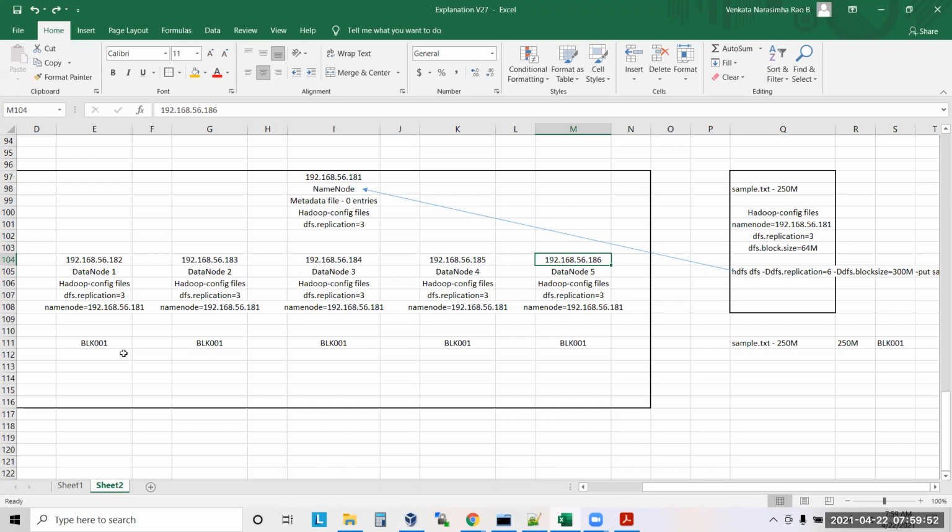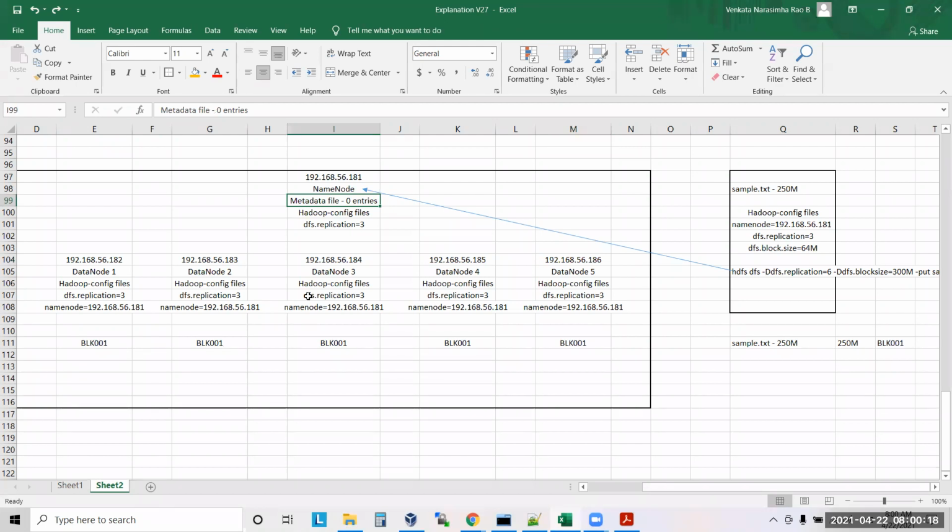So here the name node will shuffle these blocks. Name node is the master node, right? It is the responsibility of the name node to maintain the number of copies as per your request. In the morning you requested that you want 6 copies, yes or no? So that information the name node is maintaining in the metadata. I want 6 copies.